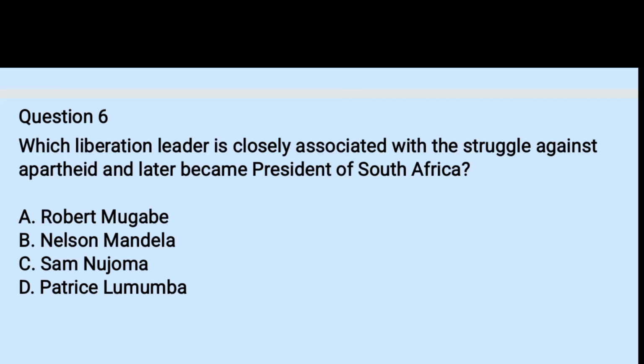Question number 6. Which liberation leader is closely associated with the struggle against apartheid and later became president of South Africa? A. Robert Mugabe, B. Nelson Mandela, C. Sam Nujoma, and D. Patrice Lumumba. The right answer is B. Nelson Mandela was in prison for over 27 years, and he became the first president of South Africa after the rule of apartheid. He was from the African National Congress, or ANC, political party.